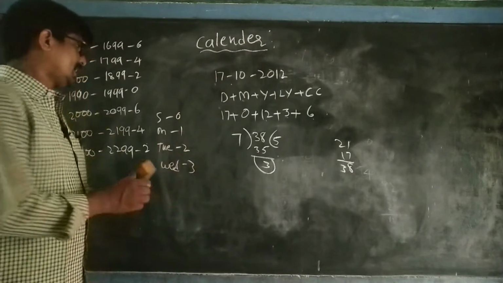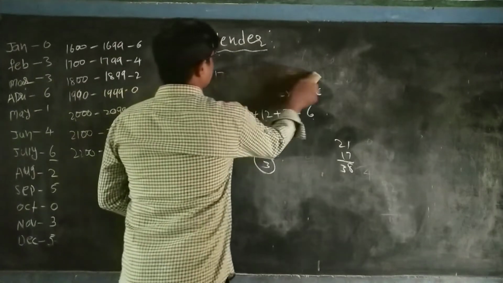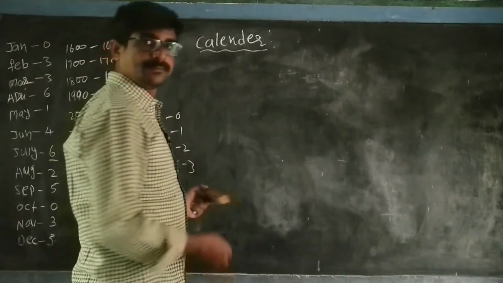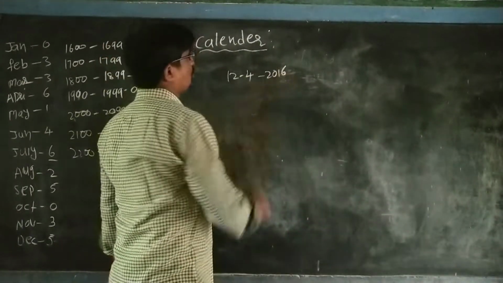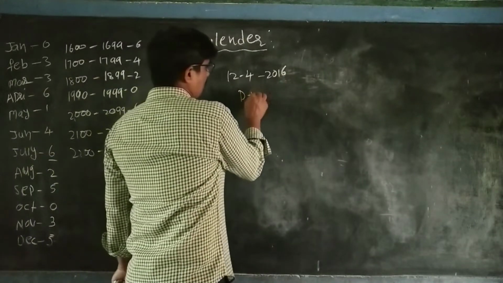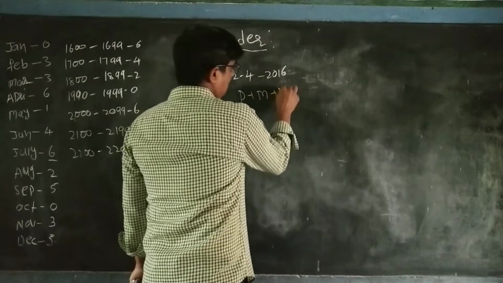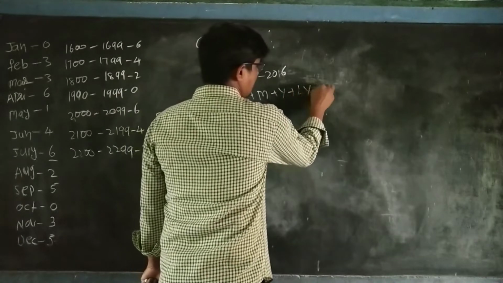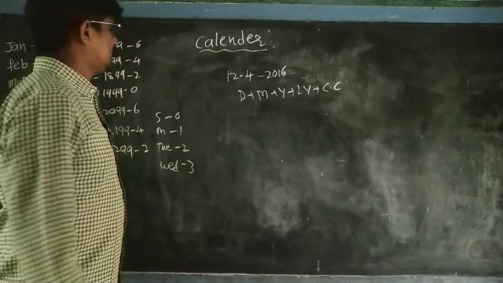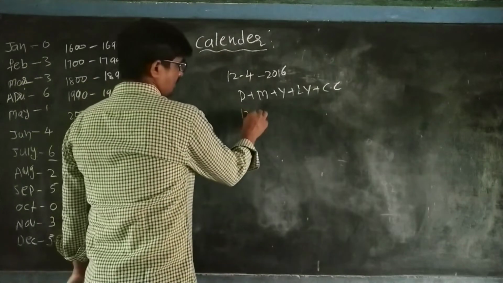Okay? Right. Next, again one date: 12/4/2006, which day is this? Simple. Date, month, year, number of leap years, and century code. So the date, 12 days.